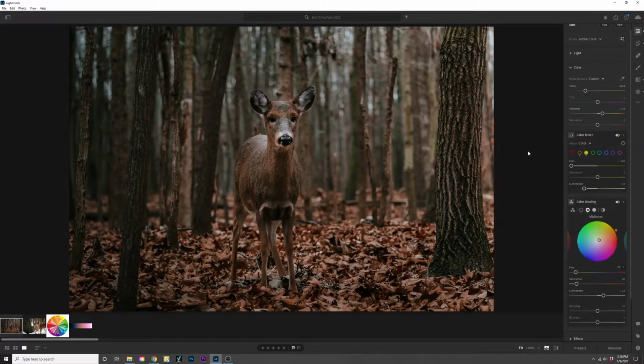The color panel is one of the most important tools you could use in Adobe Lightroom. If you're not using it or you're afraid to use it, start experimenting.